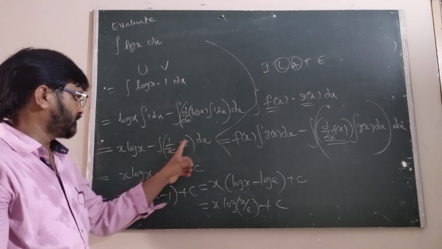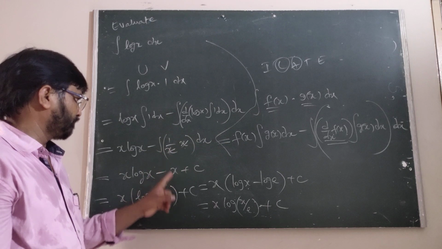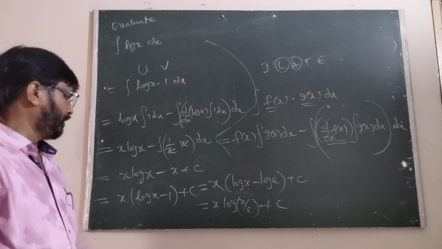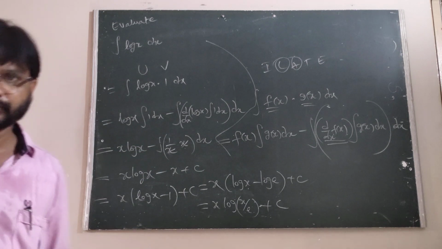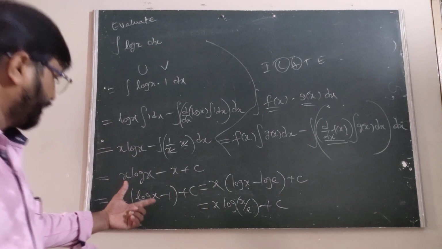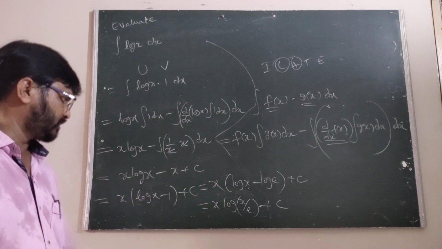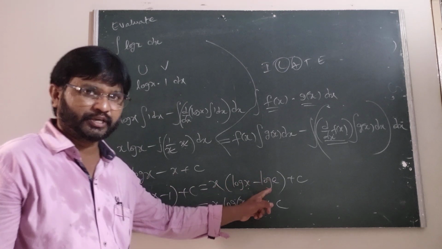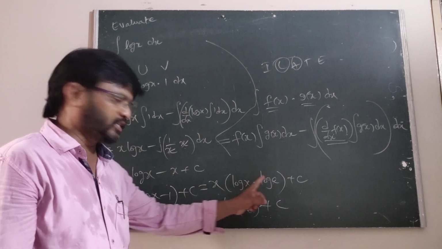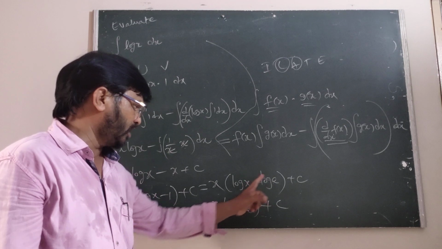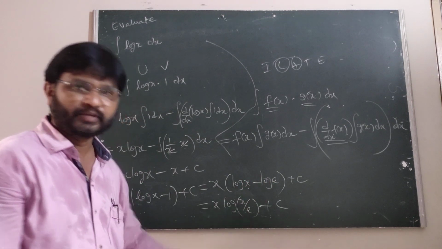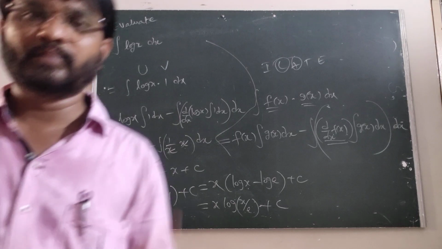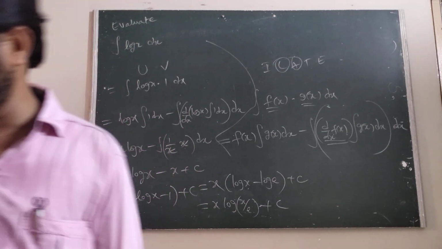The integral of 1 into dx is x, and we are getting 1. Now we take the common factor x, therefore the remaining is log x minus 1. We know that 1 is the value of log e. Log a minus log b is the log of a by b, so x times log of x by e plus c is the answer.